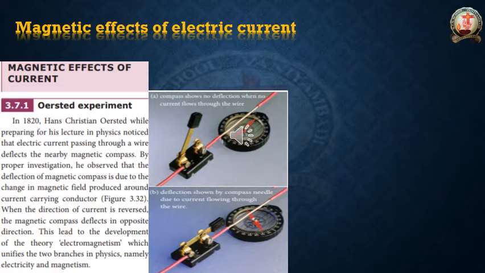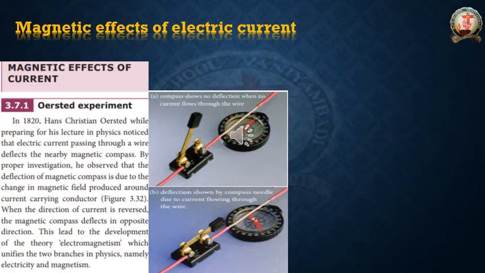Suppose the current is flowing in the forward direction, the deflection is showing in the left. In the second diagram, please observe what he is saying. The direction of the current is reversed, means the current will be moving backwards, and that compass will show the deflection on the right side.